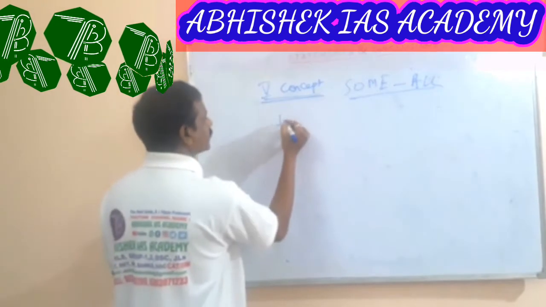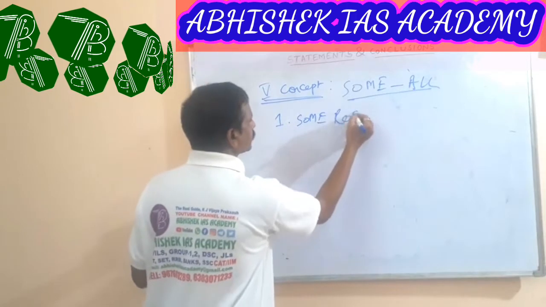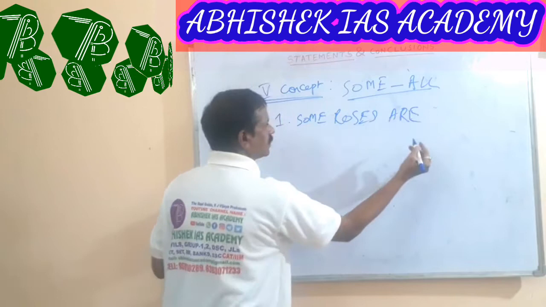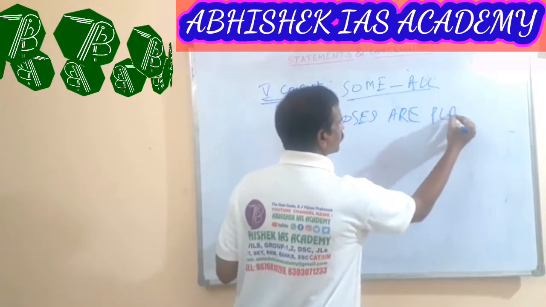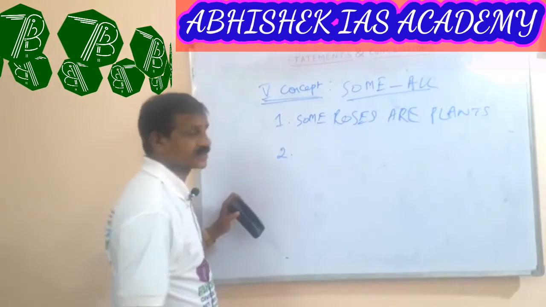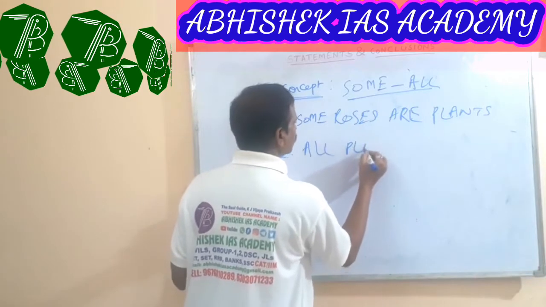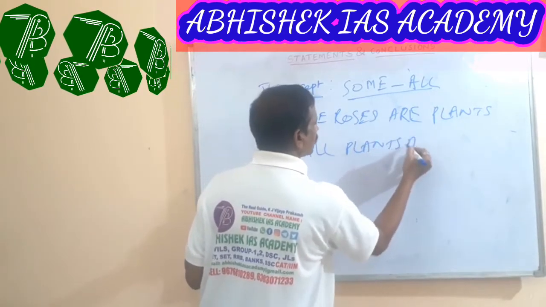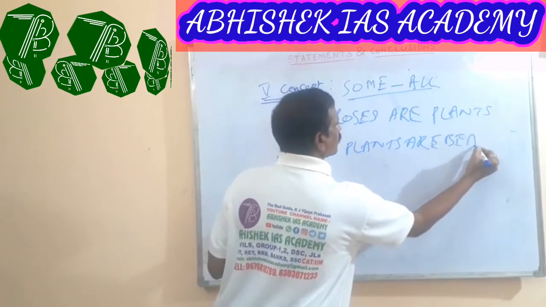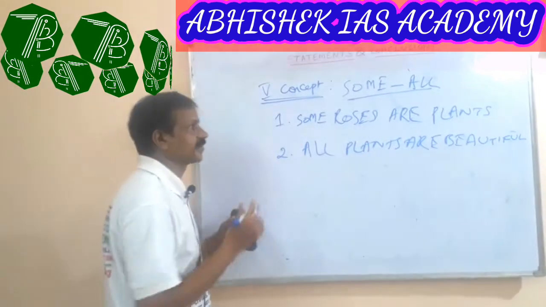Here, what is the first statement? Some roses are plants. And the second statement, all plants are beautiful.